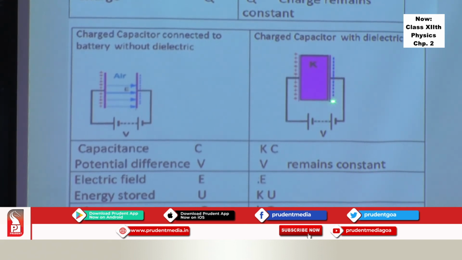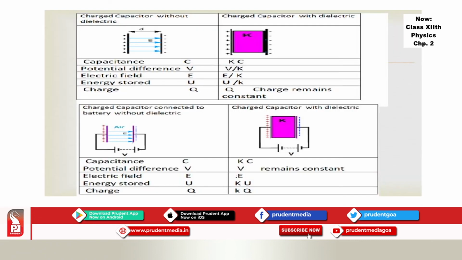It's wonderful to know potential difference will remain constant because it is connected to a battery all the time, and electric field will remain constant, capacitance increases by K times, energy stored increases by K times, and charge stored also increases by K times. So take a snapshot of this to understand the concept, what exactly happens when dielectric is introduced.